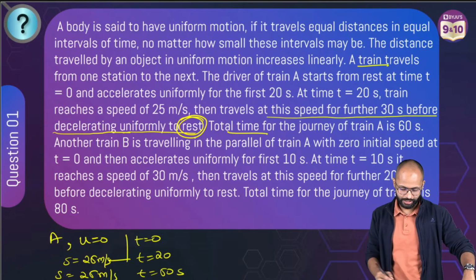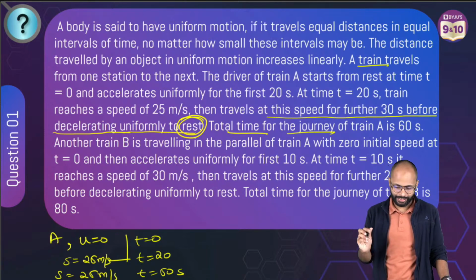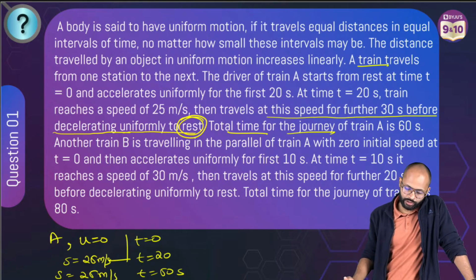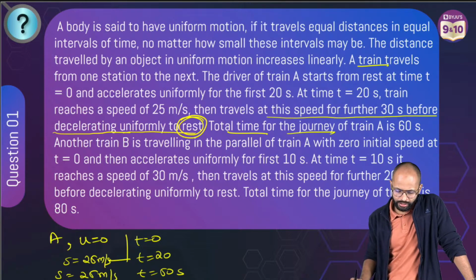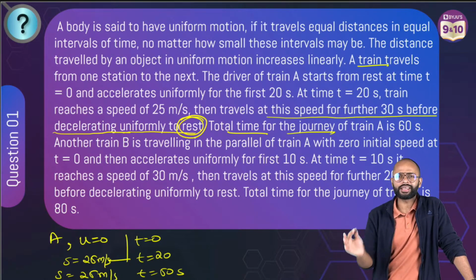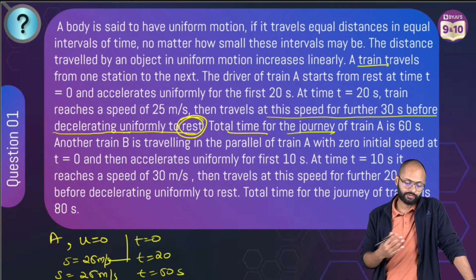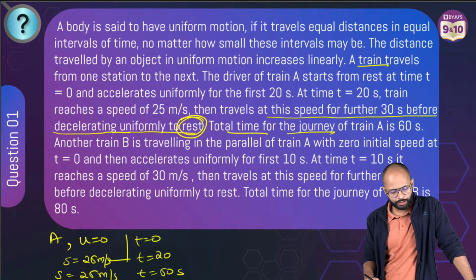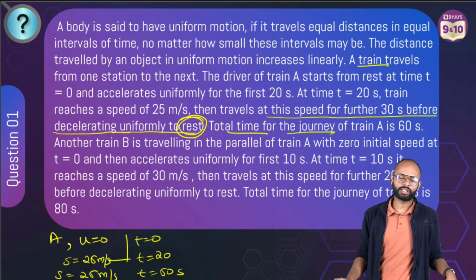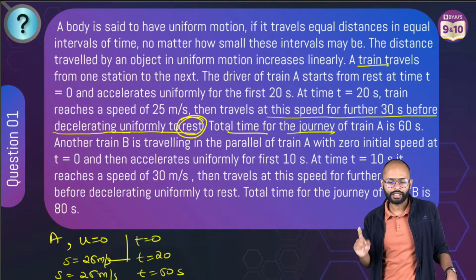Very good, let's move ahead. Total time for the journey of train A is 60 seconds. Another train B is traveling parallel to train A with zero initial speed. It accelerates for the first 10 seconds, uniformly. At time t equals 10, it reaches a speed of 30 meters per second, then travels at that speed for a further 20 seconds before decelerating. Sir, there is a lot of information. Yes or no? Correct. Doubt?